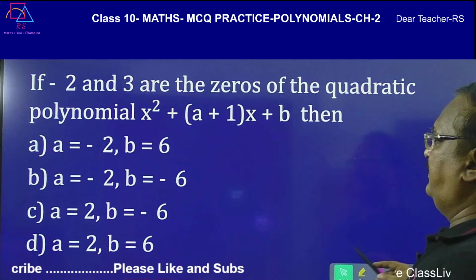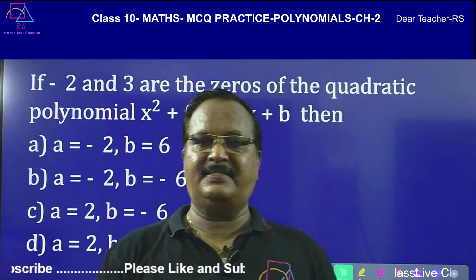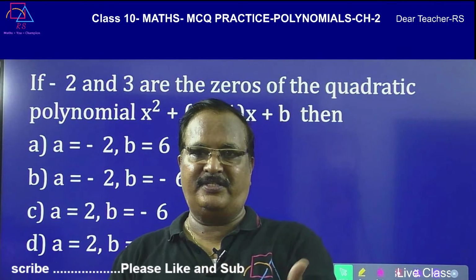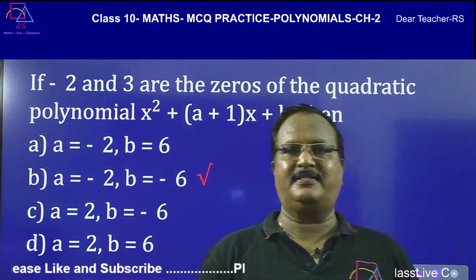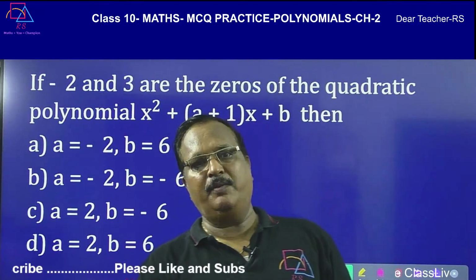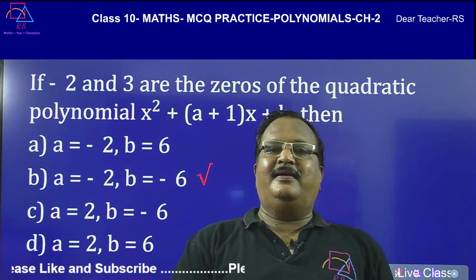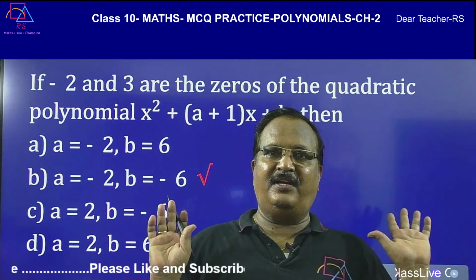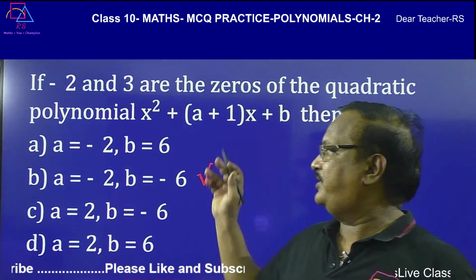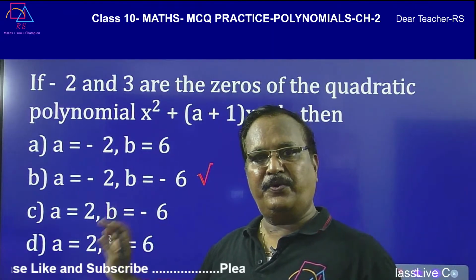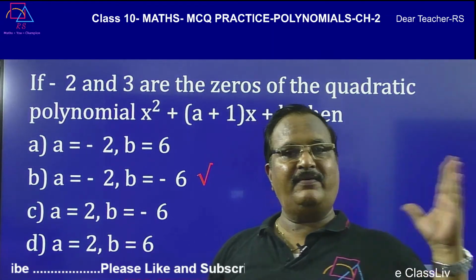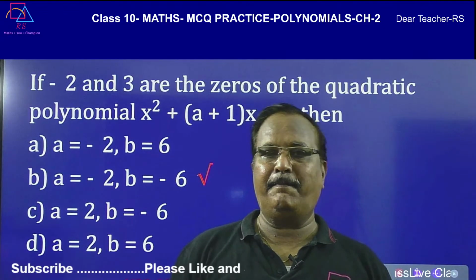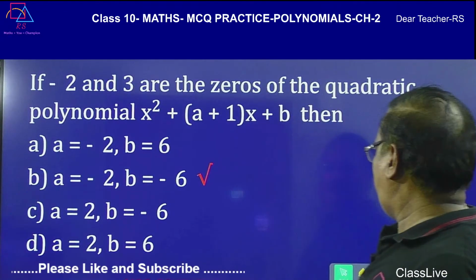Yes, a is equal to minus 2 and b is equal to minus 6. So even if you are doing MCQ questions by yourself, by referring to some other books, I want you to do like this only. First you do the MCQs and find out your own answer and then compare with the answer given at the back. So now let us go to another question.